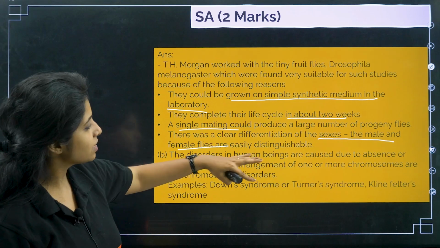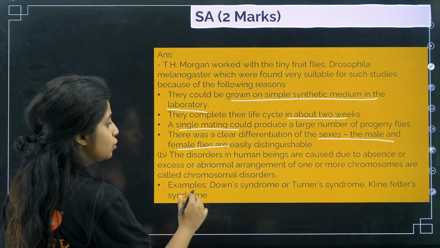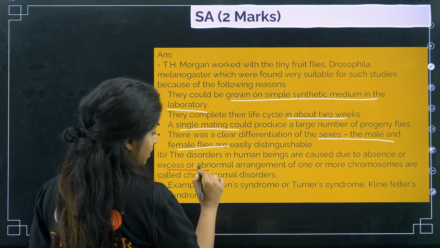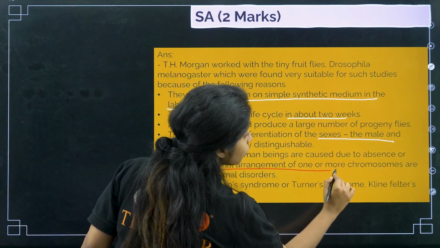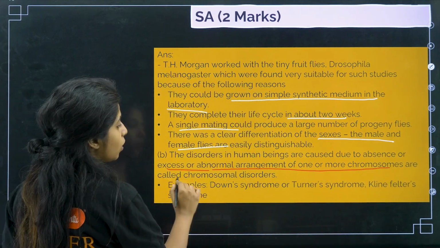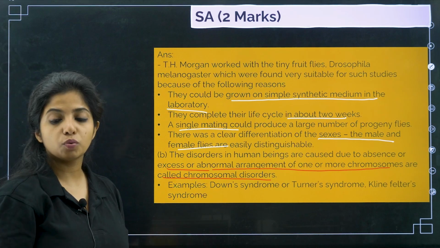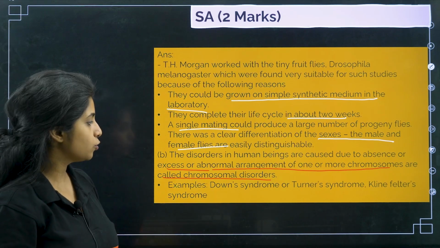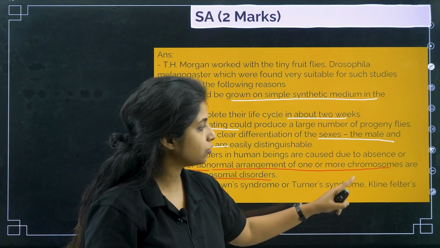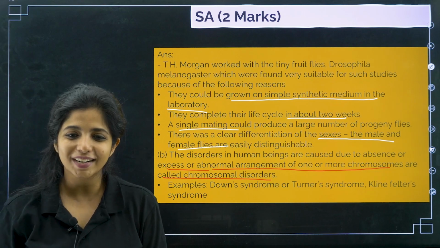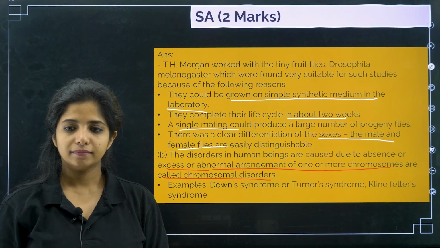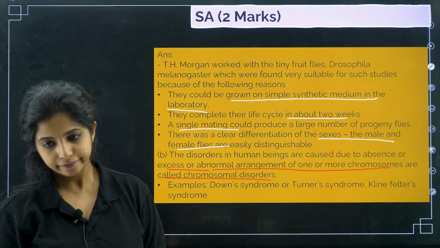Yes, so disorders in human beings caused due to absence or excess or abnormal arrangement of one or more chromosomes are called chromosomal disorders. So it can be gain, loss or abnormal arrangement of chromosome, which are known as chromosomal disorders. Example: Down syndrome, Turner syndrome, Klinefelter syndrome, which is there in your NCERT. Cool.